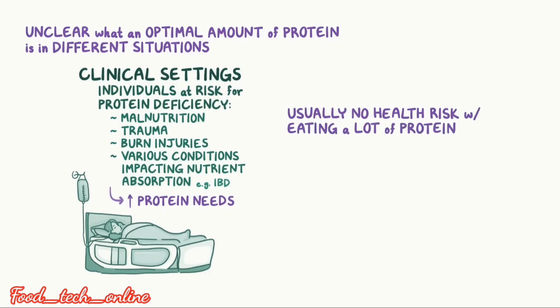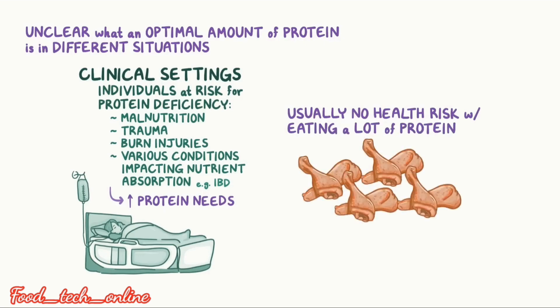Usually there is no health risk in eating a lot of protein.